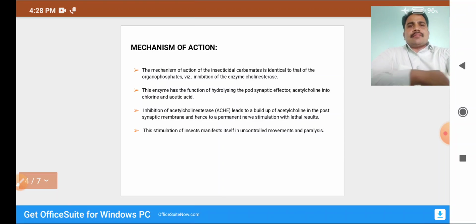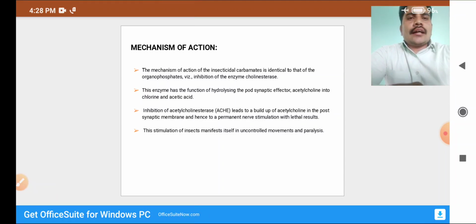The mechanism of action of the carbaryl group: the mechanism of action of insecticidal carbamate is identical to that of organophosphates, with inhibition of the enzyme cholinesterase.